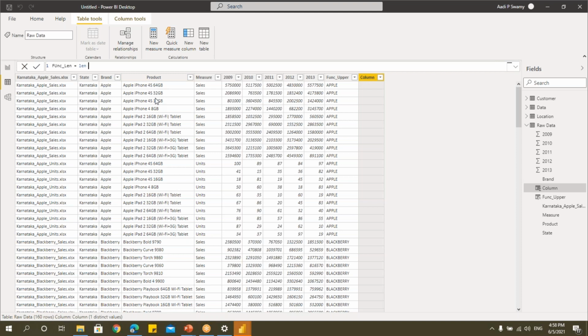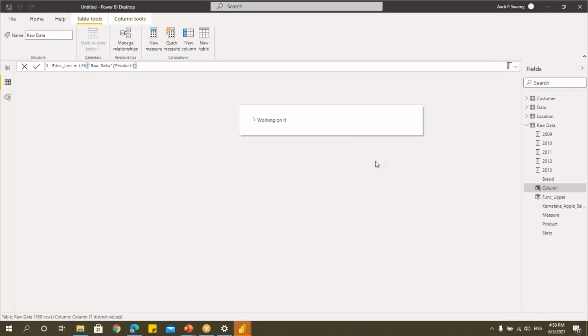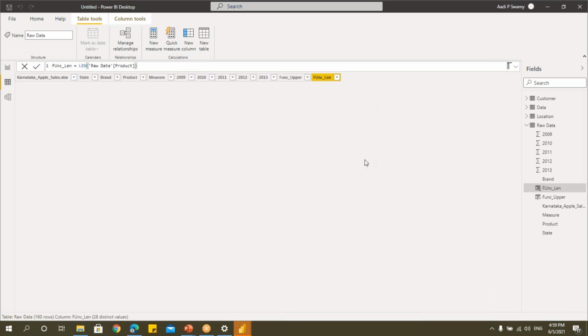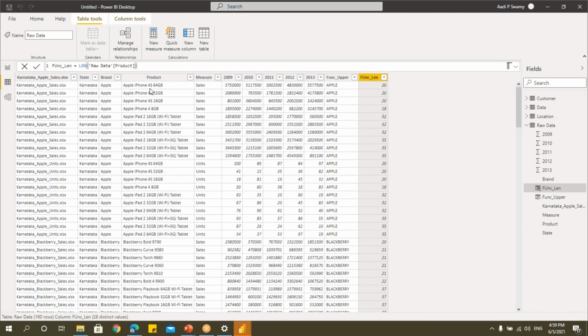Say LEN, product, close bracket, say enter. I'll get the total number of characters in each cell here. This is for a column. This is how DAX functions work. If you know the function, I'll tell you DAX is very easy. I'm telling you it's a little confusing, that's all, but it is easy.